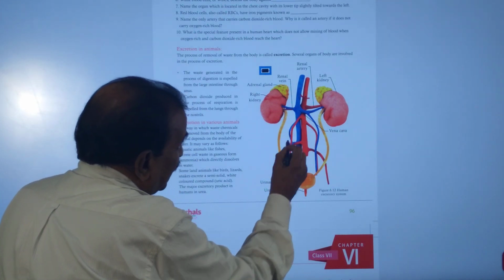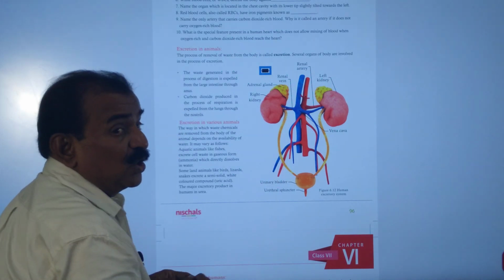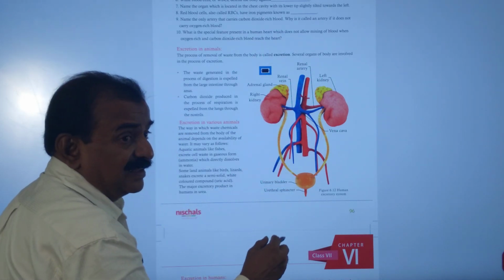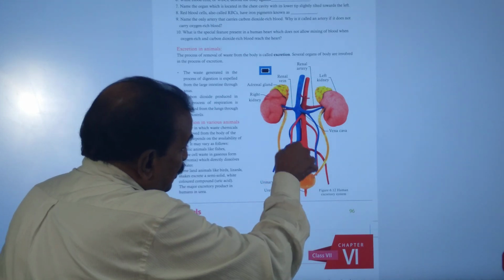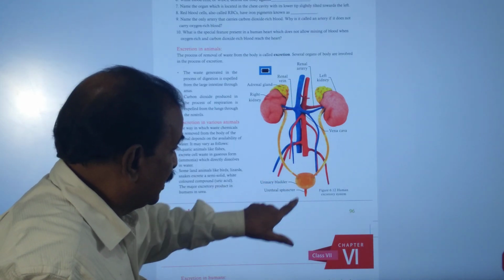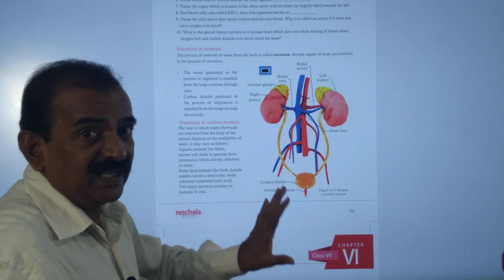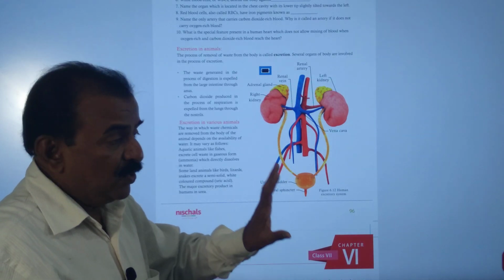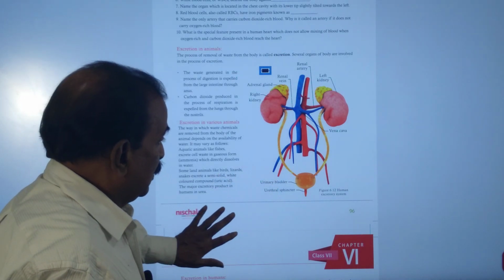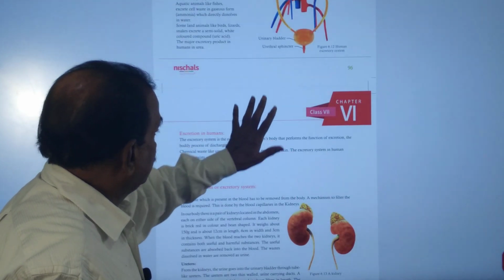Here each kidney gives rise to a duct. So here two ducts you are observing, and these are called ureters. The length of the ureters is 30 centimeters, and ureters open into the urinary bladder. This is called the urinary bladder. The urinary bladder is a store room for the storage of urine.